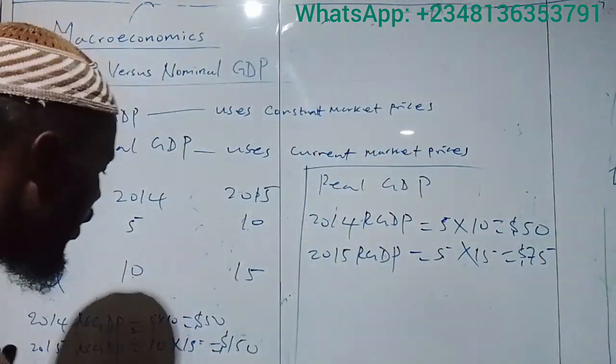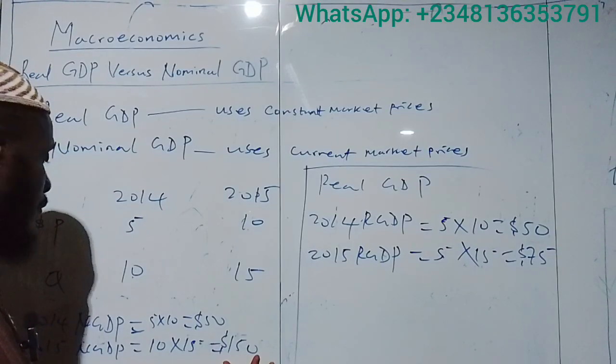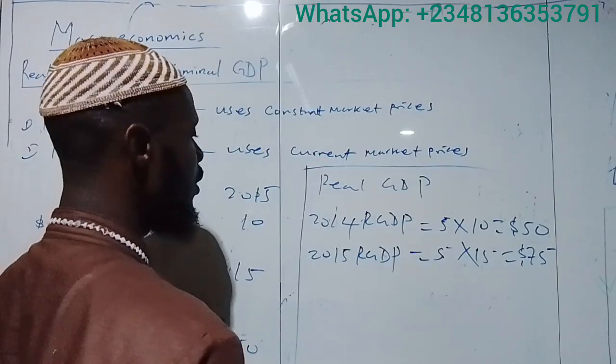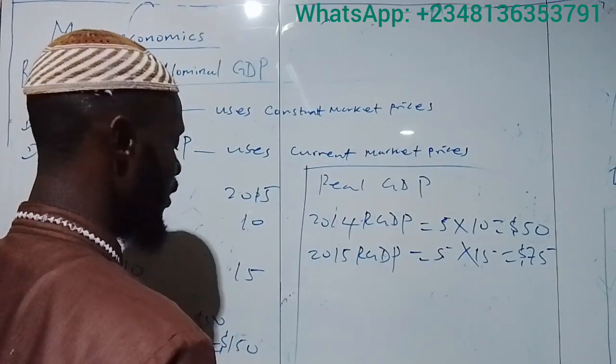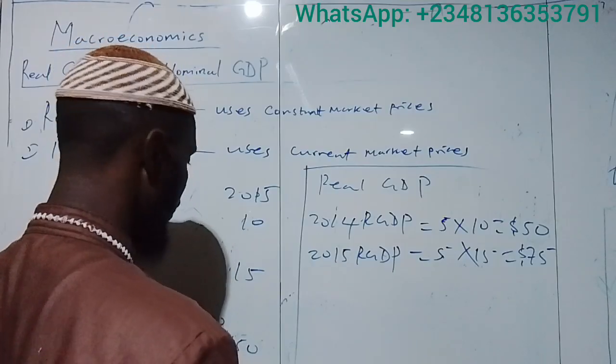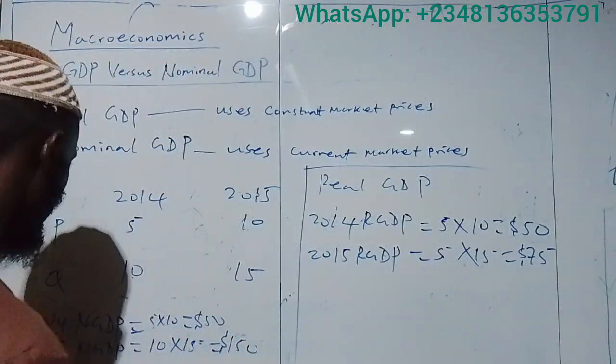Now you can compare. If you compare the nominal GDP and real GDP for 2015, you can see a huge difference. In 2015, real GDP is half of the nominal GDP.